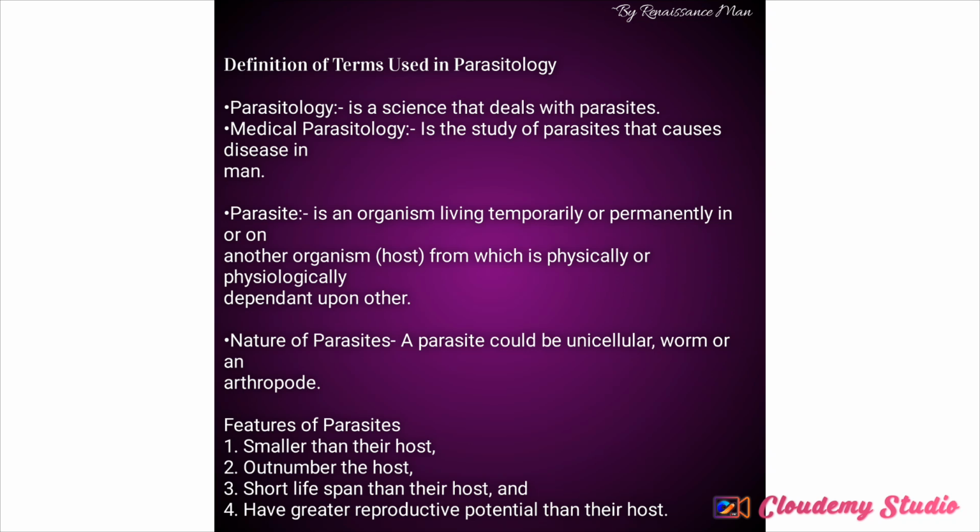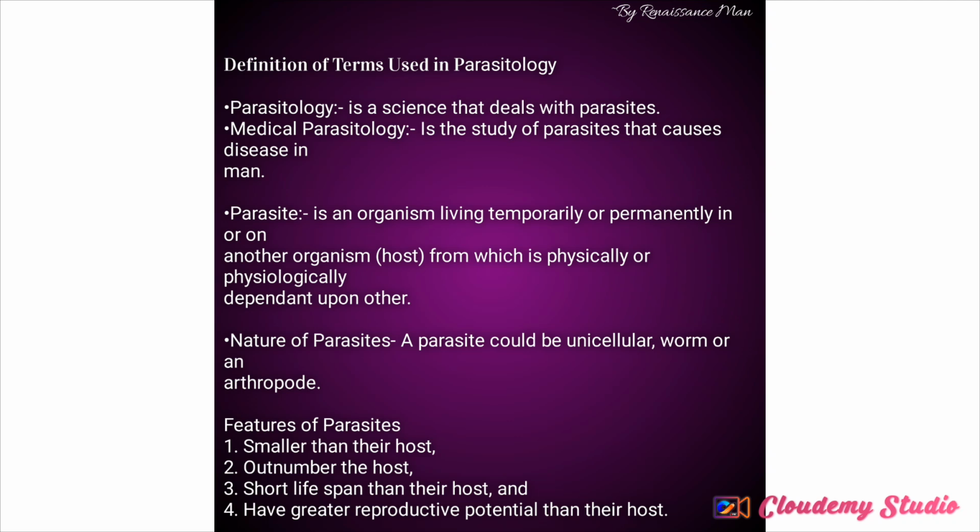Now, the nature of parasites. A parasite could be unicellular, for example a protozoan. It can be a worm, for example a nematode and a flatworm. And it can be an arthropod, for example tick and lice. That is the nature of a parasite. Let's now talk about features of parasites. Parasites are always smaller than their host. They outnumber the host. They have a short lifespan, and they have a greater mode of replication. They can reproduce faster than their hosts. You understand? That is the features of parasites.